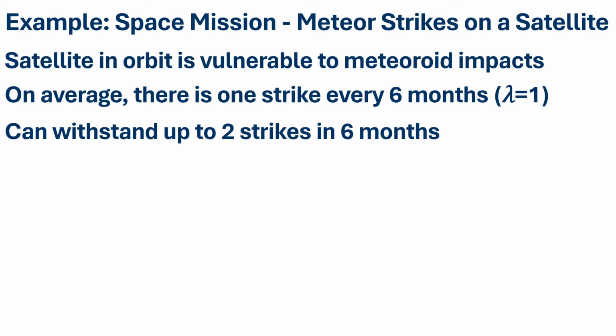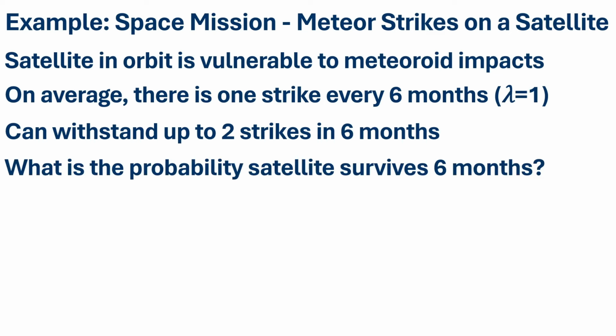So what this is saying is that the satellite can only withstand up to 2 strikes from a meteoroid in a 6-month period. So the question that engineers will want to answer is, what is the probability that the satellite survives a 6-month period? So what is the probability that a meteoroid will strike this satellite at most twice?